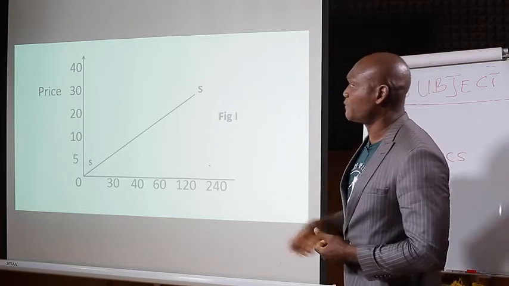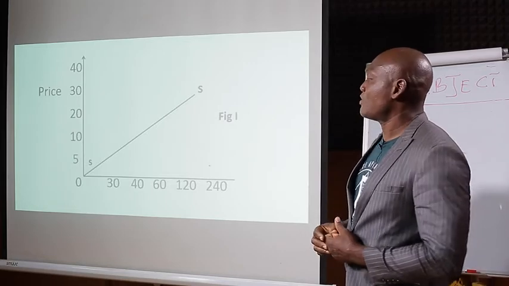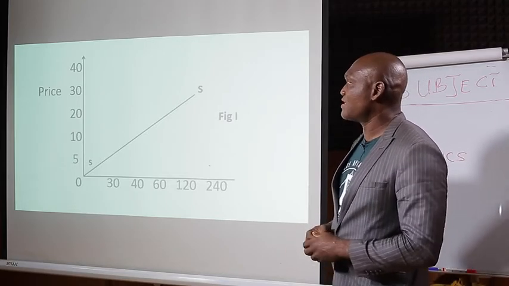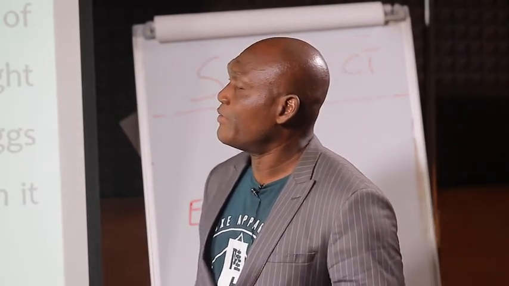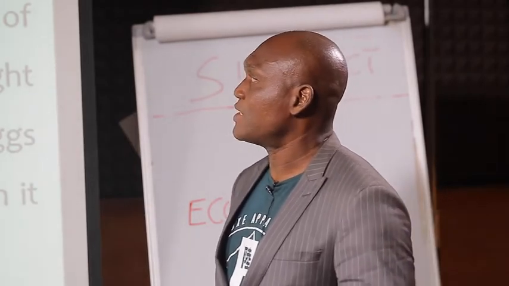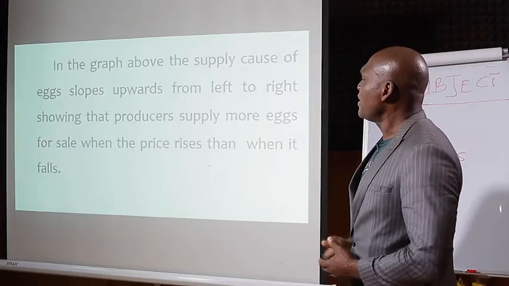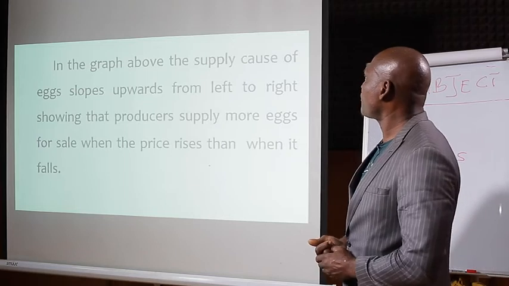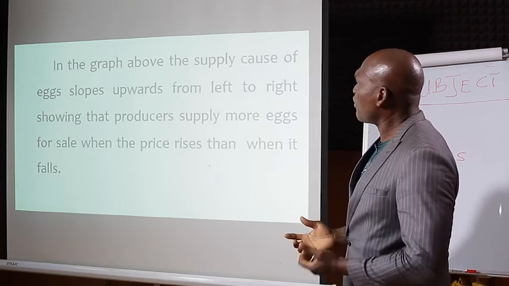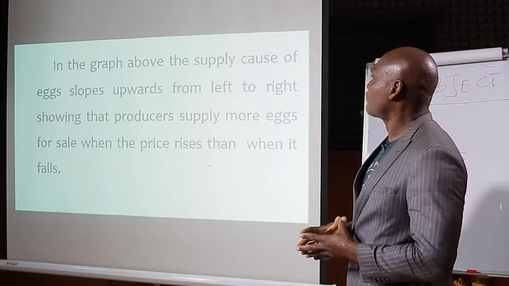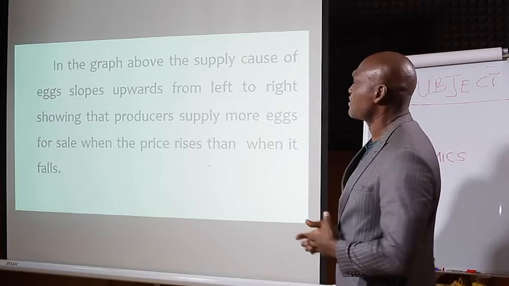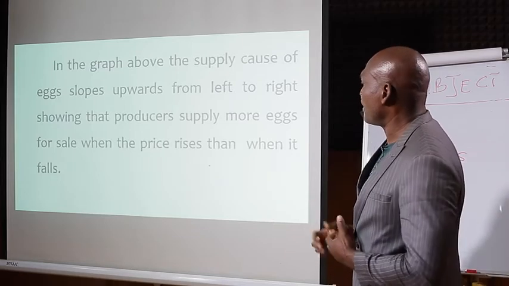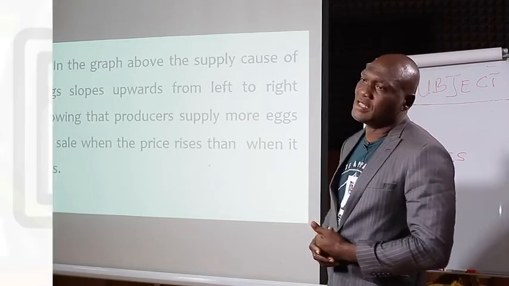It equally shows that suppliers supply less at lower prices. As the price decreases, the supply decreases. That's why we say that the lower the price, the lower the quantity supplied. In the graph above, the supply curve of X slopes upwards from left to right, showing that the producers supply more X for sale when the price rises than when it falls.